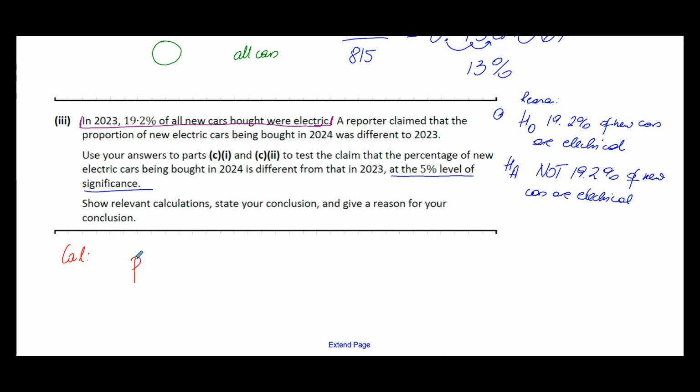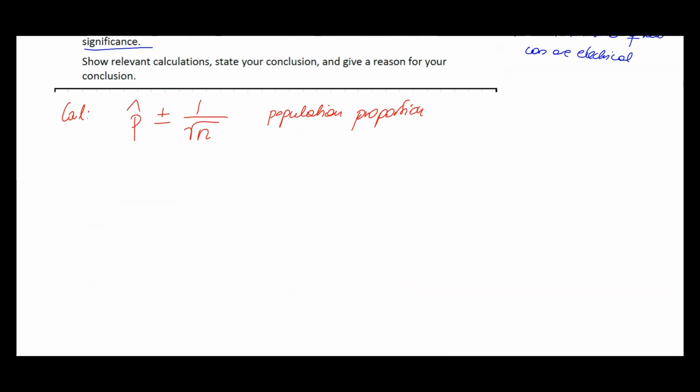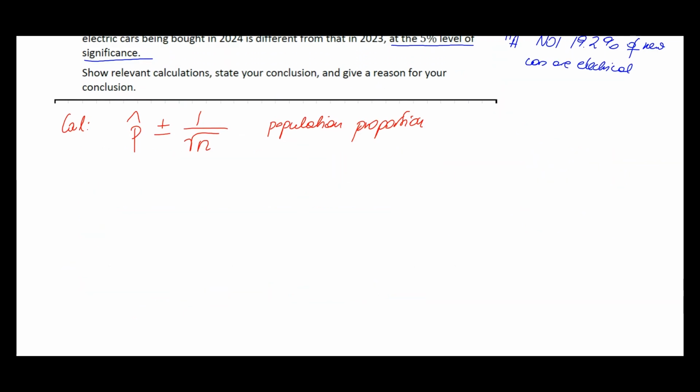So again, the difficulty here is to remember this formula. That P means population proportion, and that is basically our fraction from the second part. We are saying that out of 815 cars, 106 cars were electrical. Then we are taking plus minus, because we're going to do both calculations.